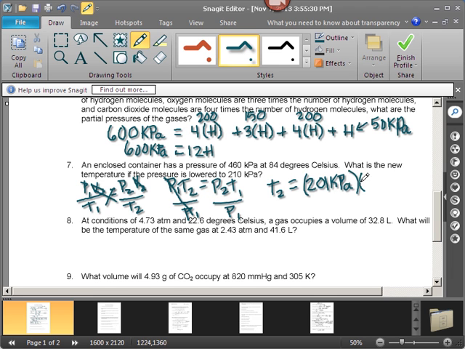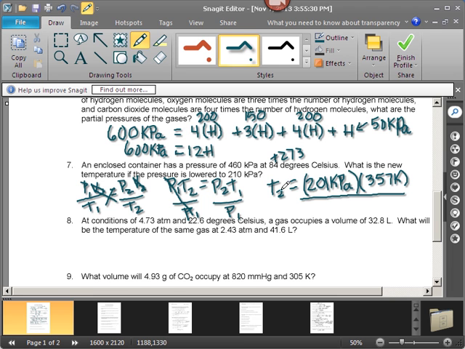And let's see, T1, the original temperature, was 84 degrees, with 273 added to it to convert to Kelvin. We don't need to worry about the decimals because 84 doesn't have any decimal places anyway. So 273 plus 84 is equal to 357 Kelvin,